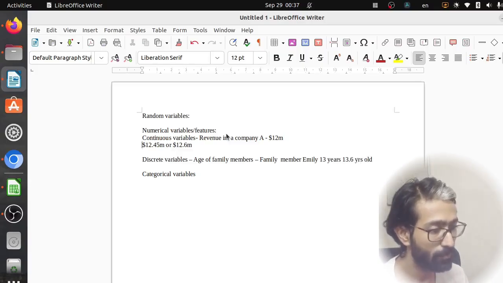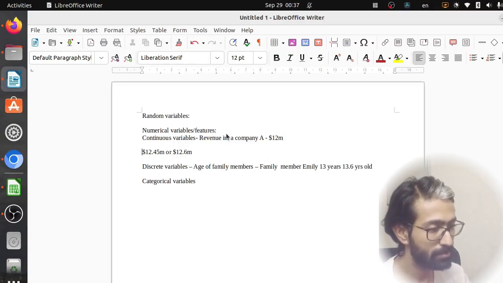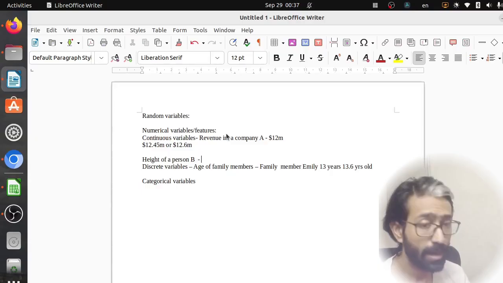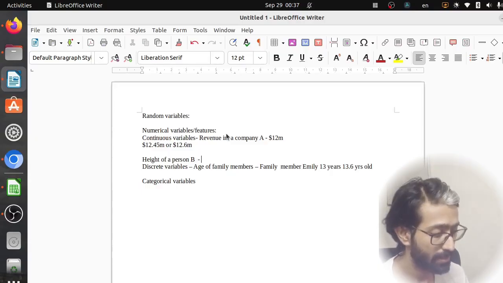Another example of continuous variables would be a person's height. Let's say there is a person B, and the height of that person is 5 feet 11 inches. That is 71 inches in total.